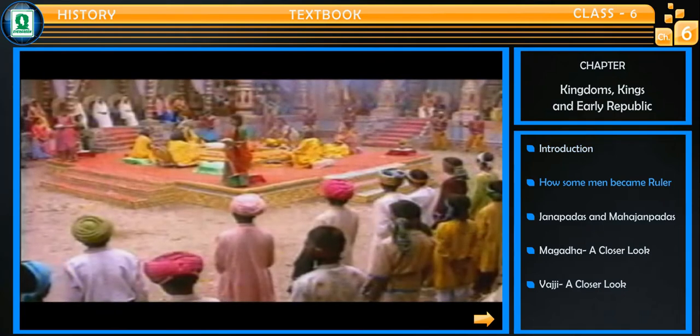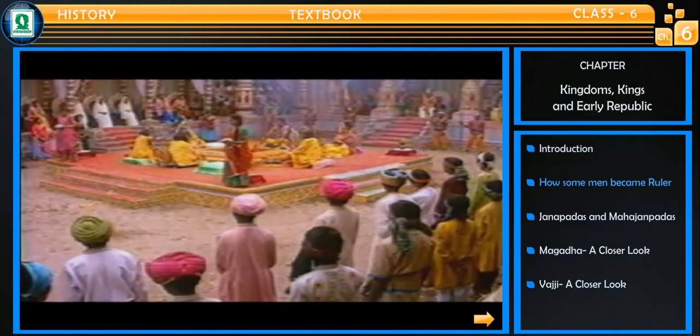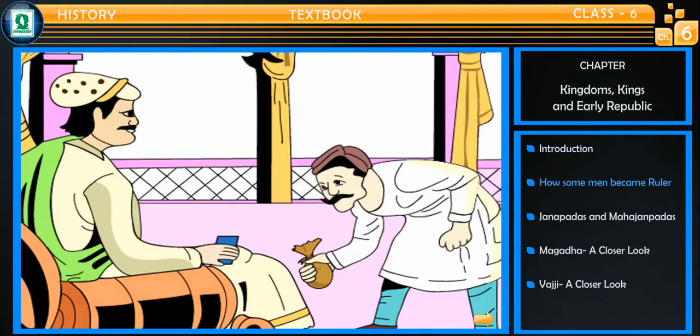The king who organized the sacrifices was regarded as being more powerful. The sacrifices were performed by specially trained priests, and all those who came to these sacrifices brought gifts for the king.